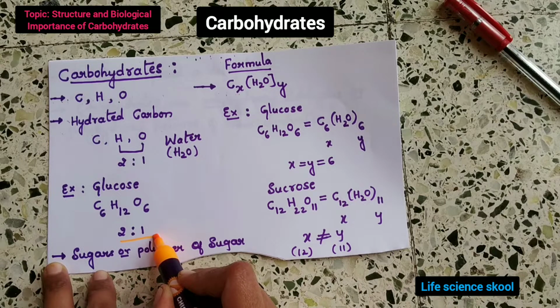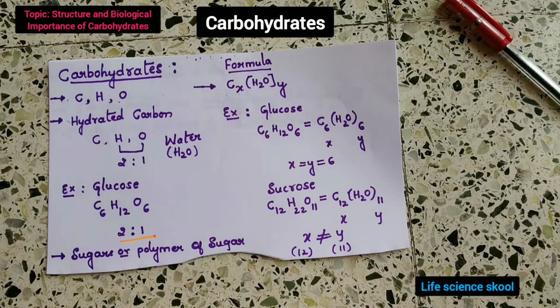These carbohydrates are very simple. You don't have to think that this is complicated or that biochemistry is a difficult subject. If you sit peacefully and focus on the content, this topic is very easy.